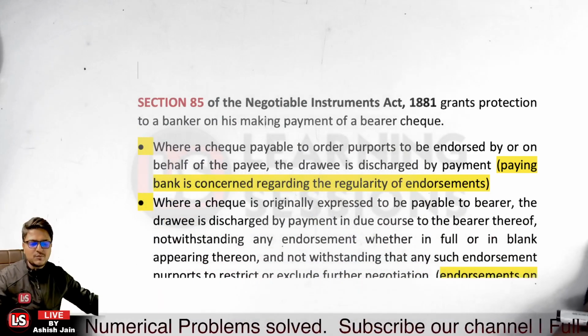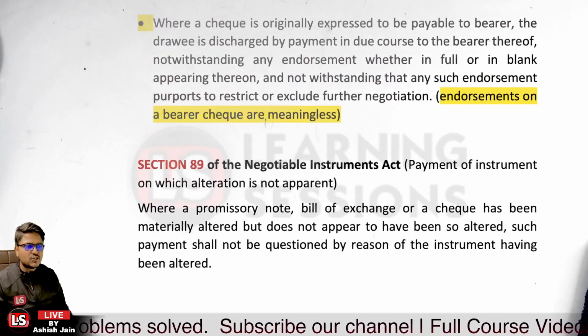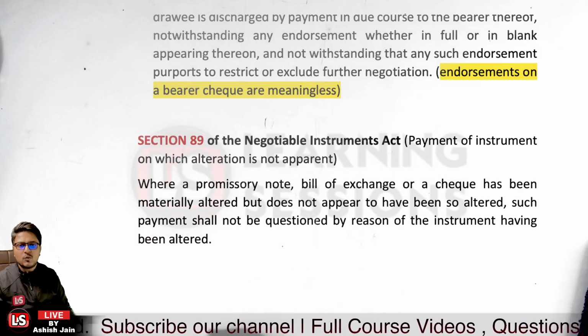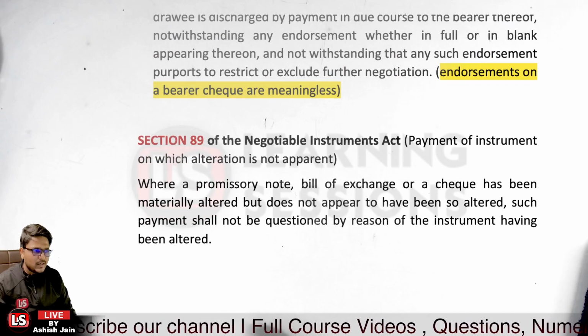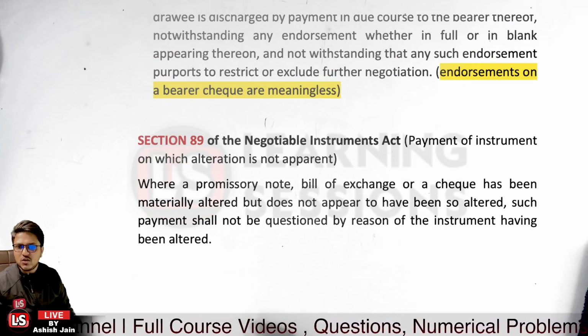And further, let's move to the next section over there, that is related to Section 89 of the NI Act. It basically provides protection to the paying bank when the payment of the instrument is made on which the alteration is not apparent.